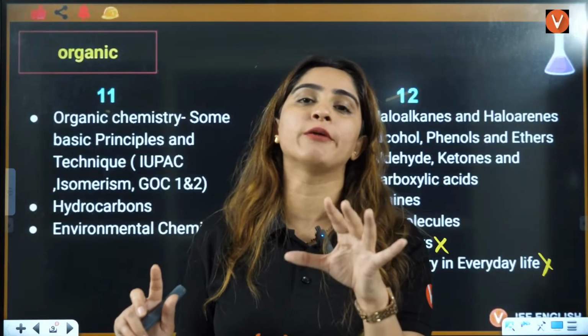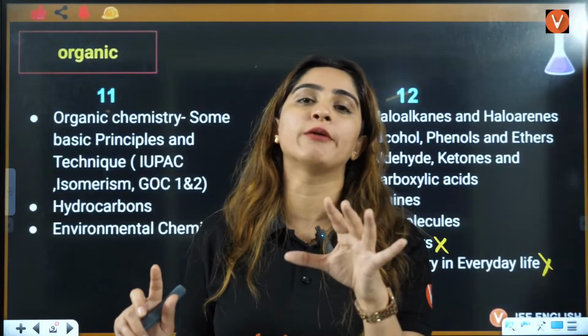Haloalkanes, haloarenes, amines have heteroatoms. If you talk about simple oxygen containing compounds, ROH, ROR, there is no double or triple bond with the oxygen. When you talk about C double bond O, that is carbonyl. Aldehydes and ketones are carbonyl containing compounds.